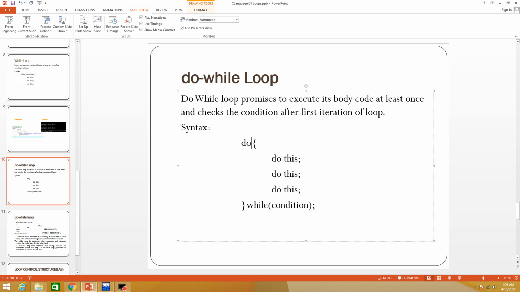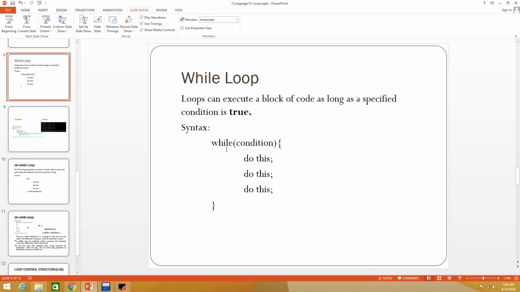And the syntax of the do while loop is, you must write the do keyword, then curly brackets, then after that write the while keyword and small brackets. Inside small brackets you must specify the condition, and then at the last you must specify a semicolon.